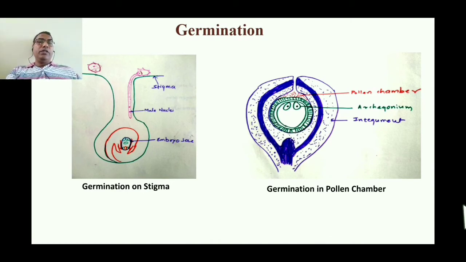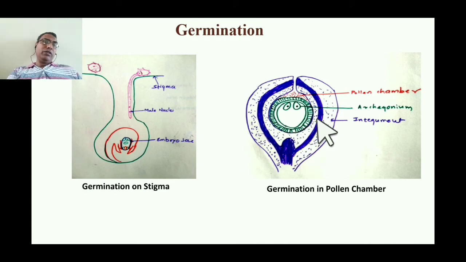In angiosperms, pollen grains are deposited on the stigma. You can see the stigma, the green colored line, and the pollen grains are deposited on it. The stigma provides them the watery fluid for germination. So pollen grains are first deposited on the stigma, and they germinate there, and therefore germination is indirect, and the pollination is also indirect.